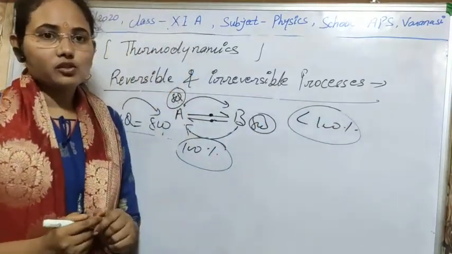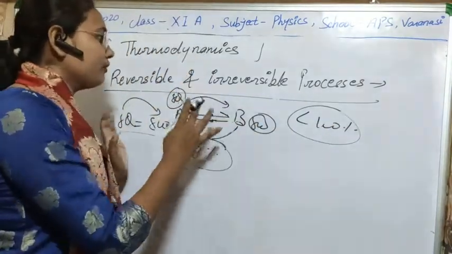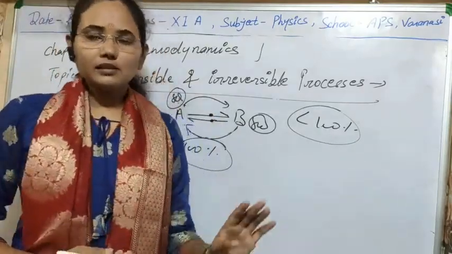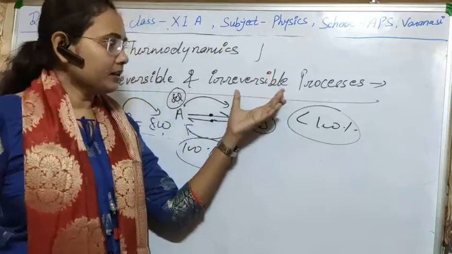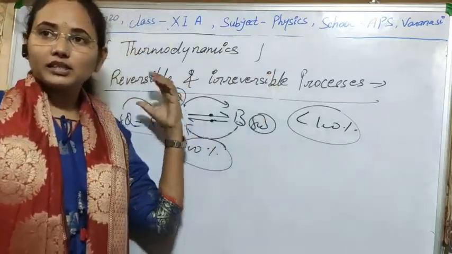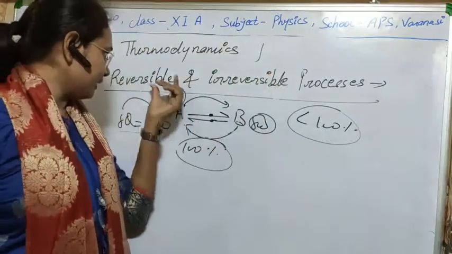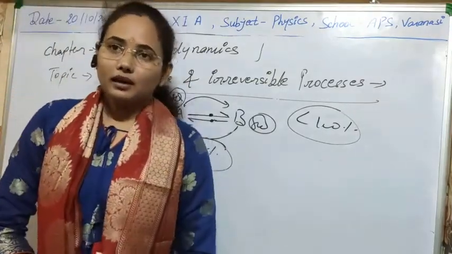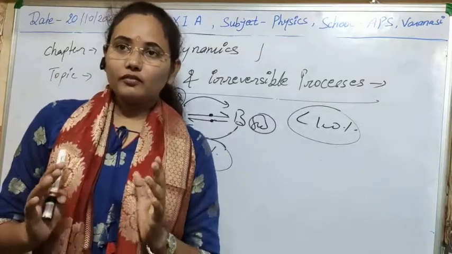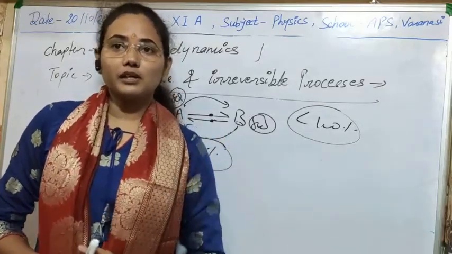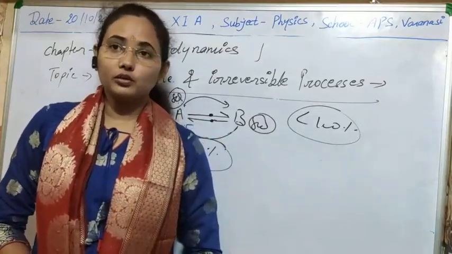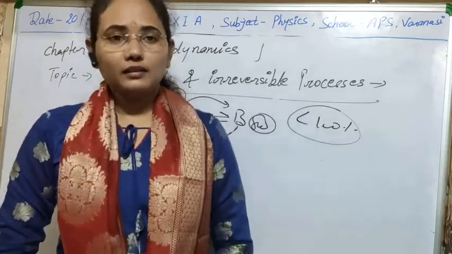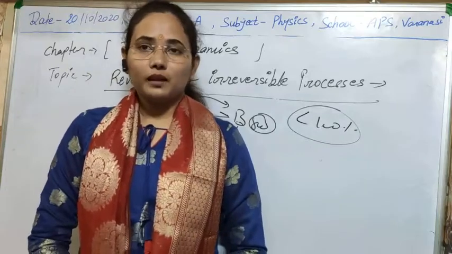So the problem is solved with the concept of reversible and irreversible processes, because real engines will be irreversible in nature, and an ideal engine which can have 100% efficiency will be reversible in nature. So I think the concept of the second law and first law of thermodynamics and also reversible and irreversible processes is now clear to you, and how we can understand it with the help of them, I think that is totally clear to you.